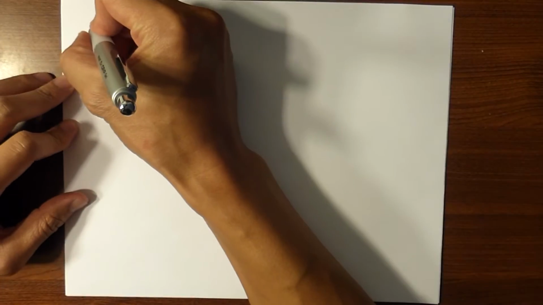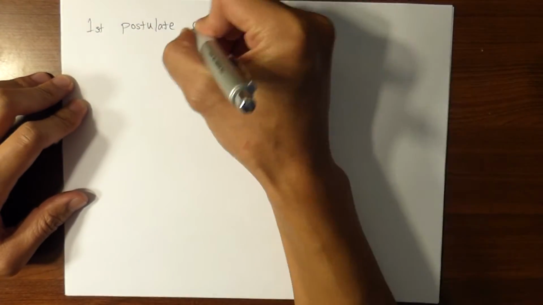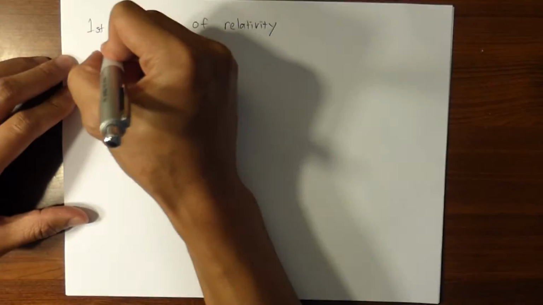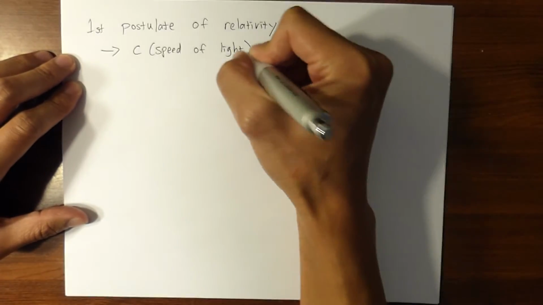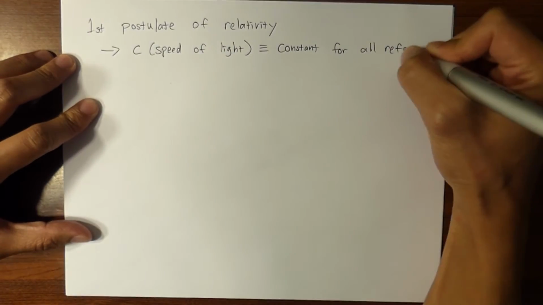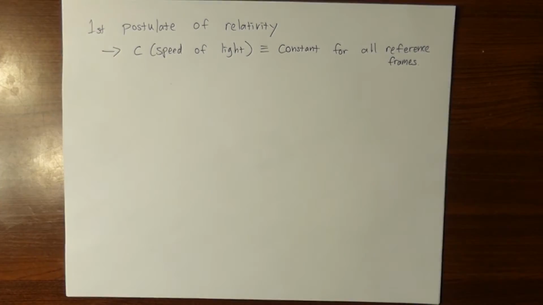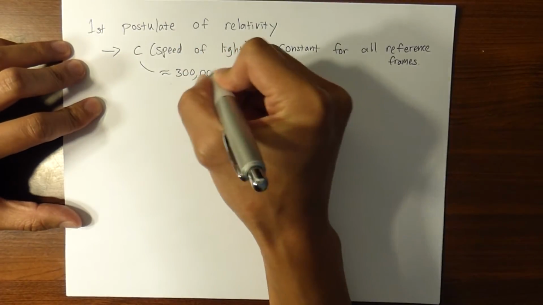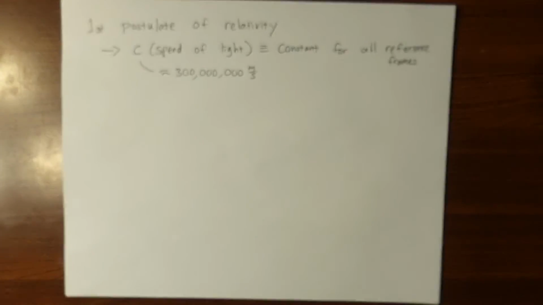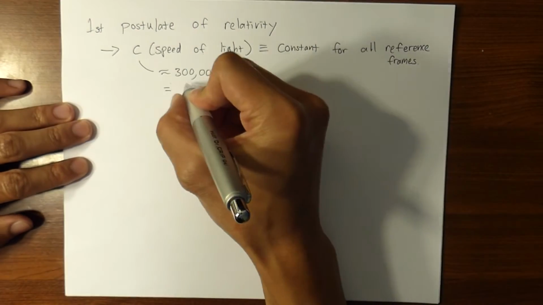I'm going to be using the two postulates of relativity and implement the train experiment. Let's get started. The first postulate of relativity states that the speed of light is constant for all reference frames. All reference frames basically means that the velocity of the observer and the source are constant. The speed of light is about 300 million meters per second.